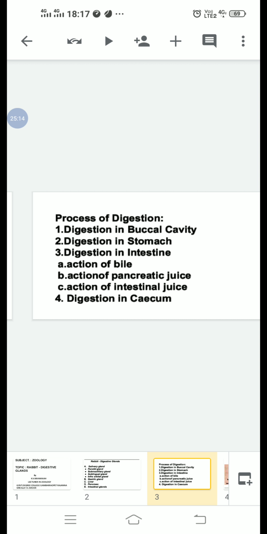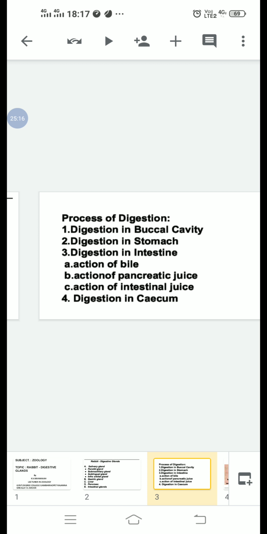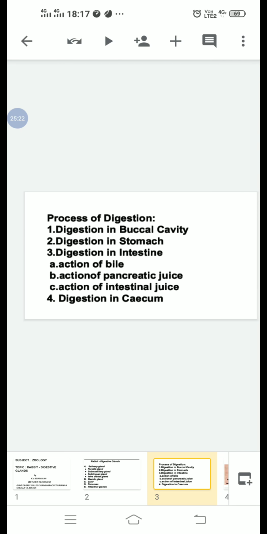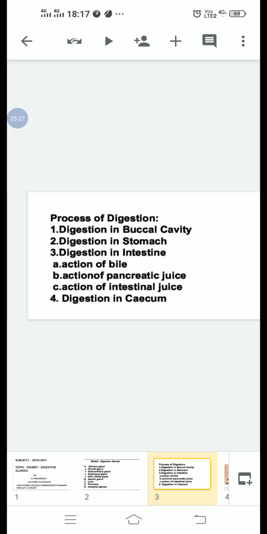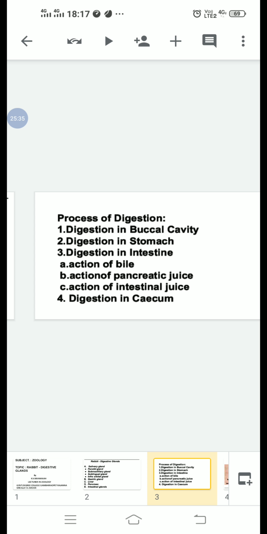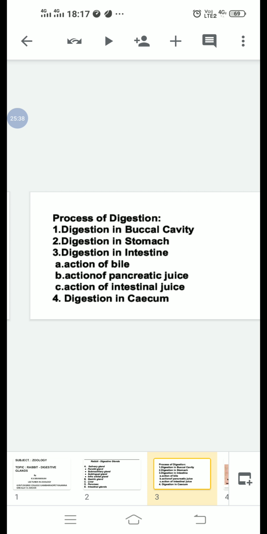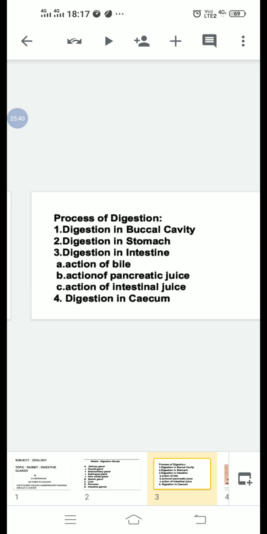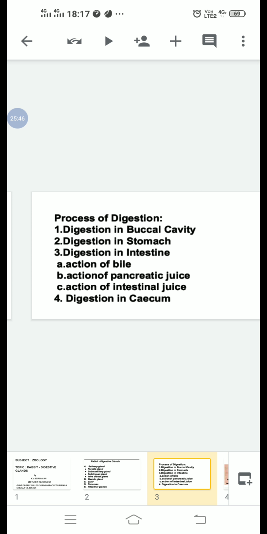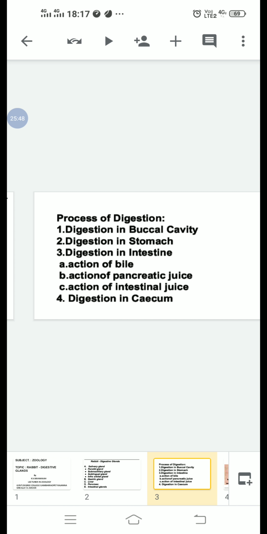Action of bile. The bile secreted by the liver has no enzymes. The bile contains salts such as sodium glycocholate and sodium taurocholate, which bring about the emulsification of fat. Bile is alkaline, contains sodium bicarbonate. This neutralizes the acid of the chyme and makes it alkaline.